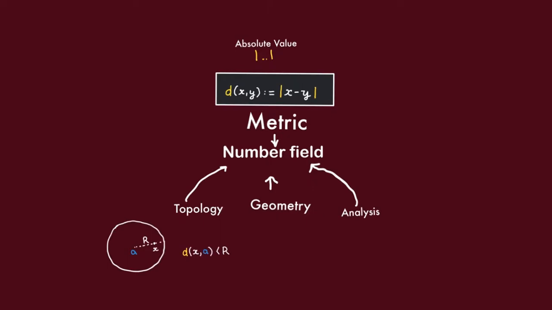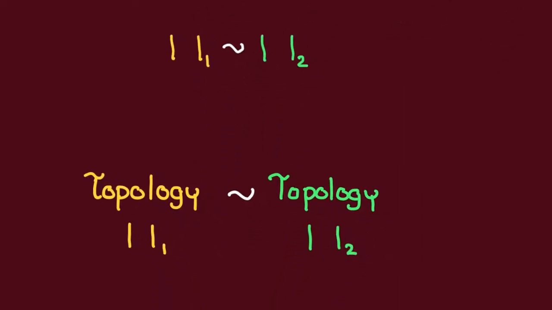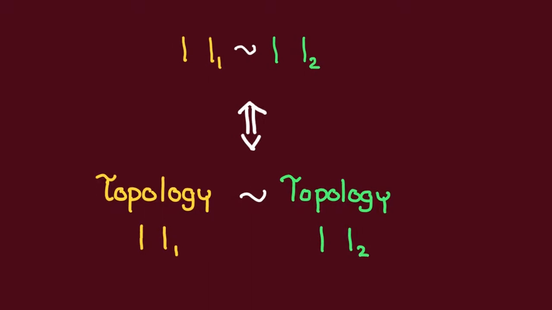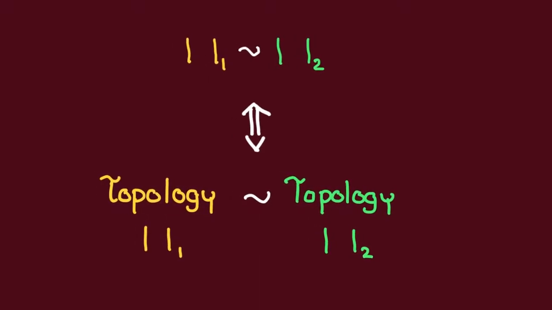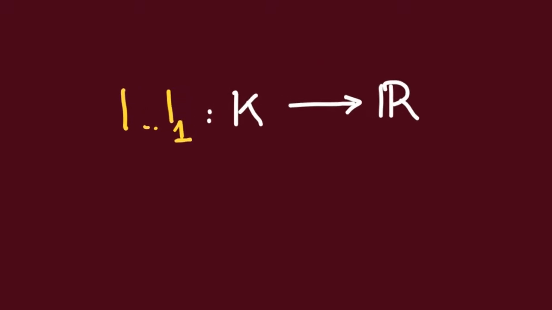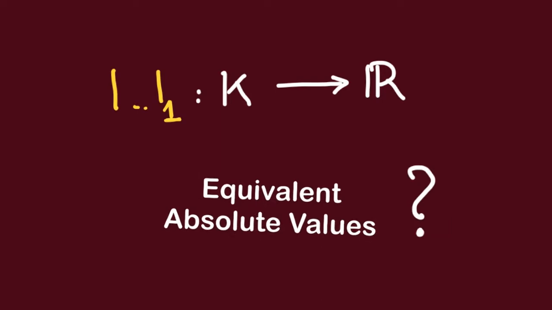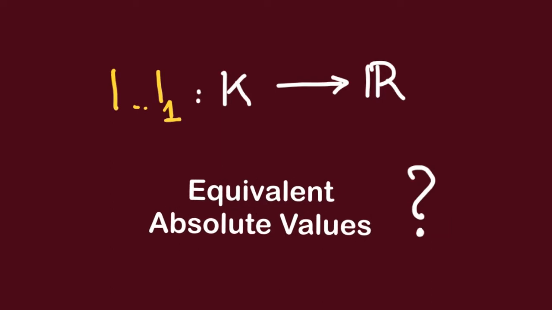With a metric, we can then define the notion of open balls, and thus we get an induced topology with fundamental neighborhoods being these open balls. It makes sense then to define two absolute values on a number field K to be equivalent if and only if they define the same topology on K. So now let's say that we start with an absolute value on K. We can then ask, what are all of the absolute values equivalent to this one?